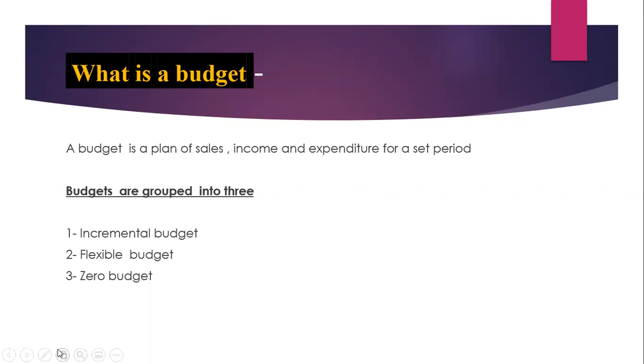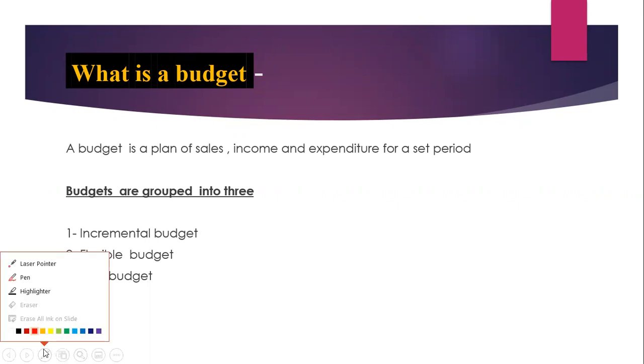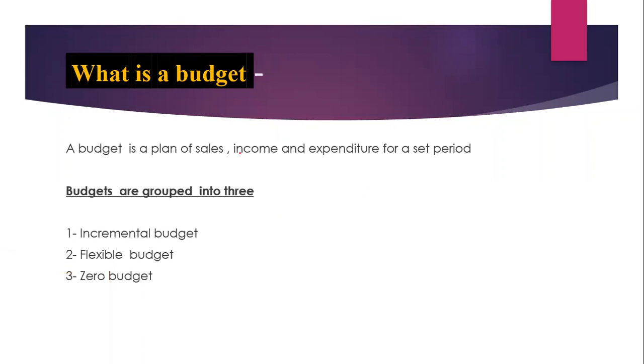Let me get my pen also as you also write, and I highlight the key terms. Okay, so it's a plan for sales, and I've started with sales. This is the key principal budget that you are supposed to prepare. You prepare the sales budget first. So it's a plan for the sales, the income, and the expenditure for a set period. Usually these budgets run for 12 months. Okay, usually we prepare budgets for 12 months.